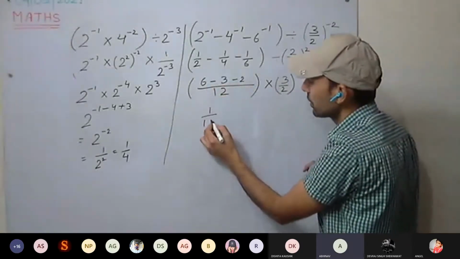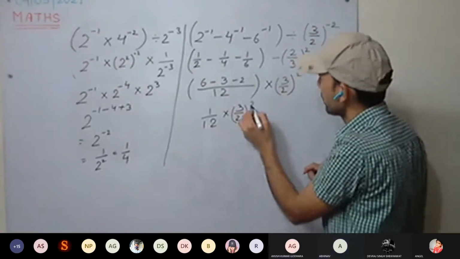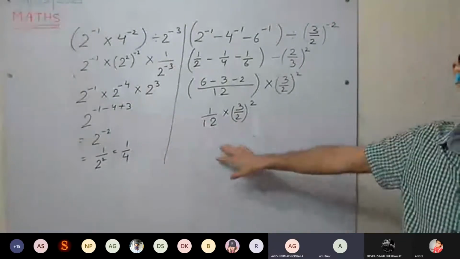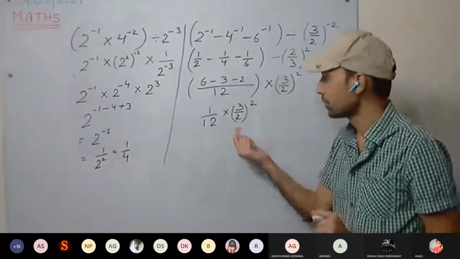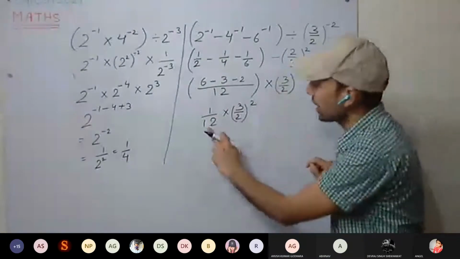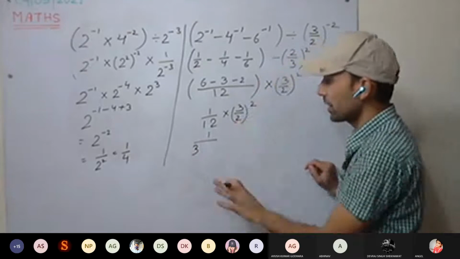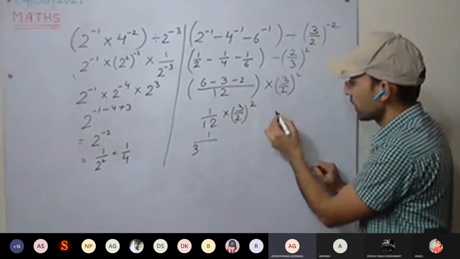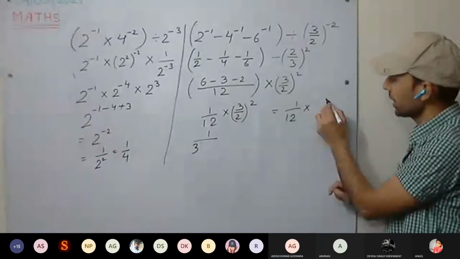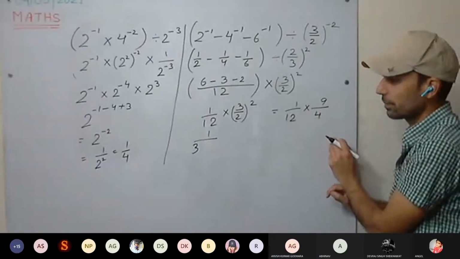Now 1 upon 12, 3 raised to... This is fine for everyone. Abhinav, mute yourself for time being. 1 upon 12 into 3 upon 2 the whole square. This is fine. Now either you can solve it here, take the square. 1 upon 12 into 3 into 3, 9, 2 square, 4.